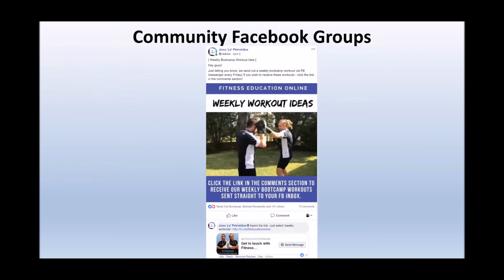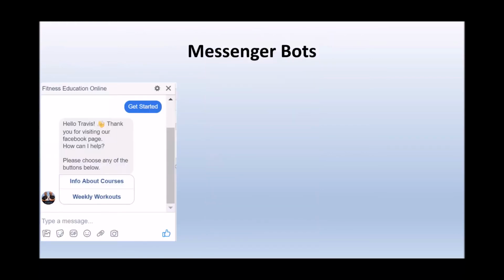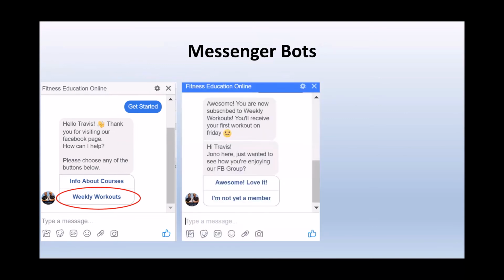We've got a post just like this, but we share. You can see down the bottom there, send message, okay? People click on that, it sends them off through the sequence. So the sequence can look something like this. It gets started. Again, hi, thanks for visiting the page. Click below for what you're after. You need to click what you're looking for. This particular case, we're looking for weekly workouts. It sends them through a chain like this.